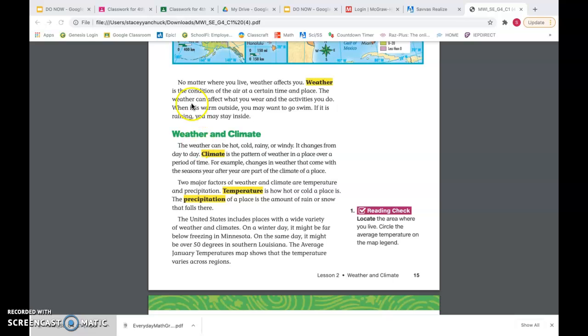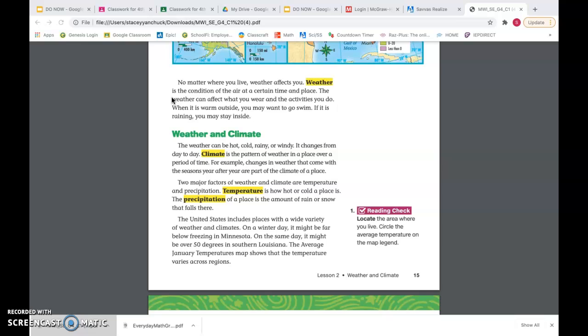We're going to keep reading page 15, and then you're going to answer the questions on the notes pages. No matter where you live, weather affects you. Weather is the condition of the air at a certain time and place. The weather can affect what you wear and the activities that you do. When it's warm outside, you may want to go swim. If it's raining, you may want to stay inside.